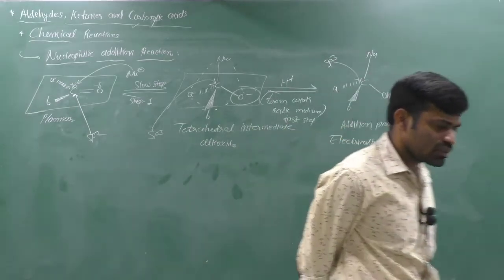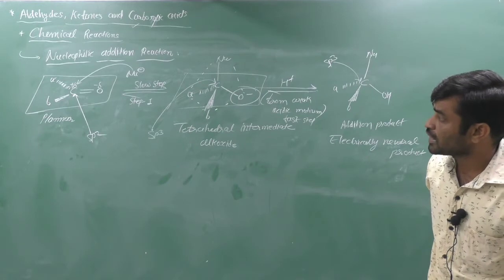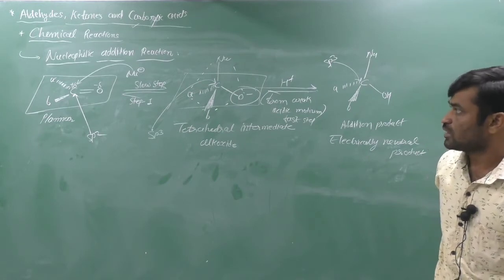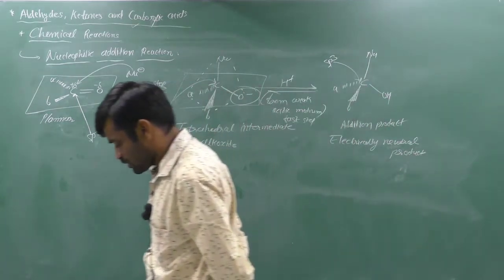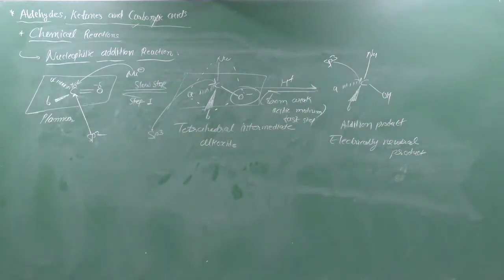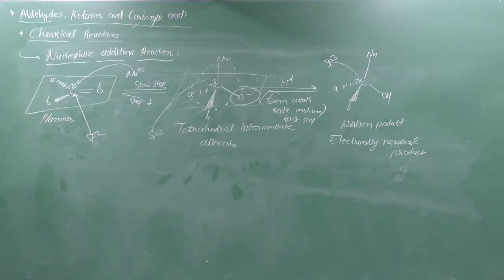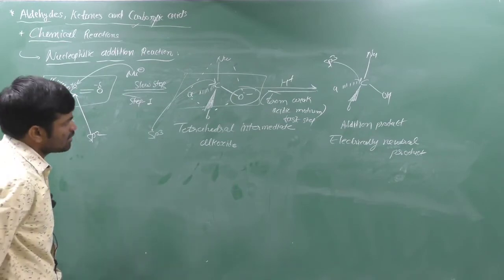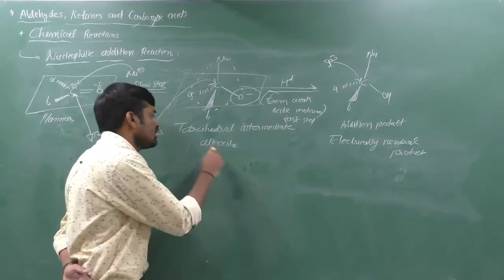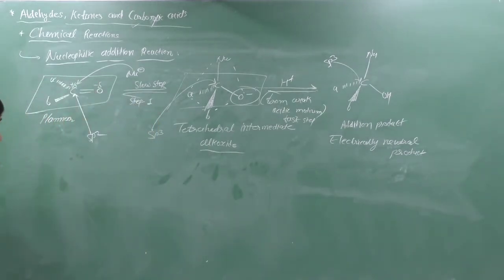So we can say that the planar molecules of aldehydes or ketones undergo nucleophilic addition reactions in two steps. Finally it gives the addition product. In the first step, the carbonyl carbon of the aldehyde or ketone is in sp2 hybridization, and the shape of the molecule is planar. If nucleophile is added in the first step, it is a slow step, which is the rate determining step. It is in an equilibrium state, which gives the tetrahedral intermediate, and the name of this intermediate is alkoxide, which is not electrically neutral.